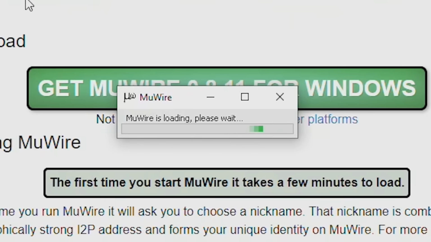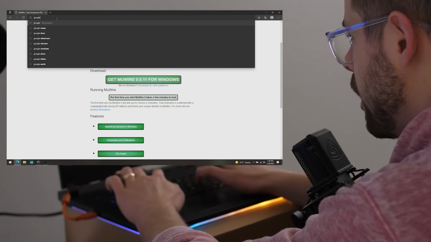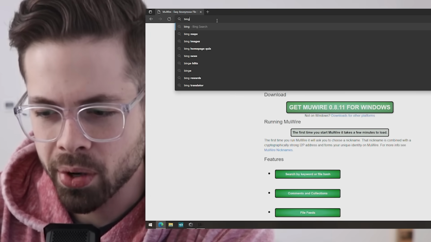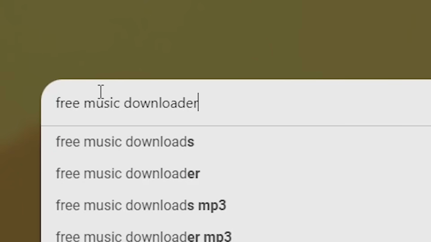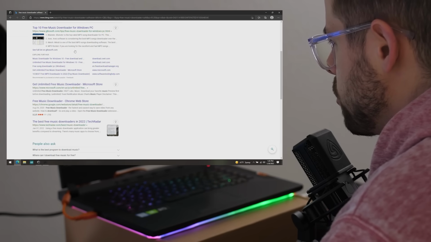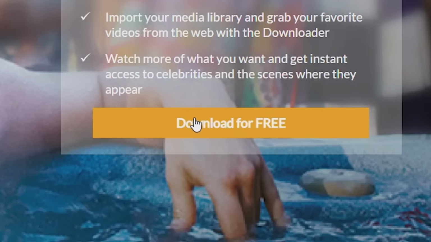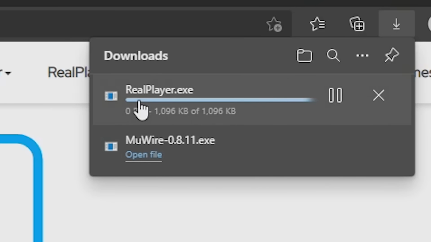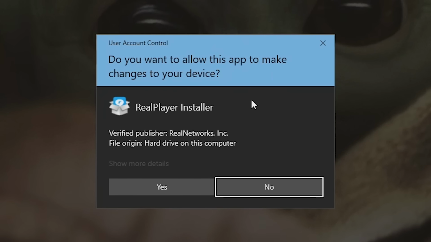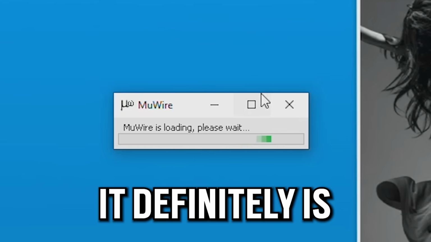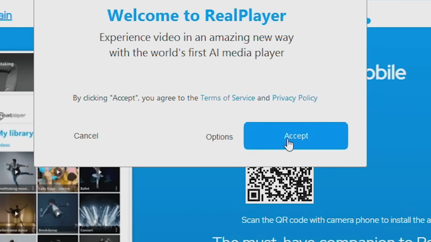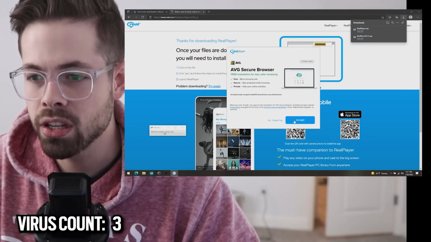All right, while that's doing something in the background that's surely not malicious at all, we'll go ahead and go back to bing.com because that's what we're using. And we'll type in free music downloader software. That's gotta be a good one. And then we'll scroll to like the 5th page. Here we go. Yeah, download free. There we go. That looks legit. Real Player EXE. Let's get that installed. All right, installing. The first one with the LimeWire free software might just be using my GPU to mine Bitcoin for someone else. Not sure, a little bit scared, gonna be honest. Accept all, yeah. Accept, oh, Avast, AVG, accept, baby.